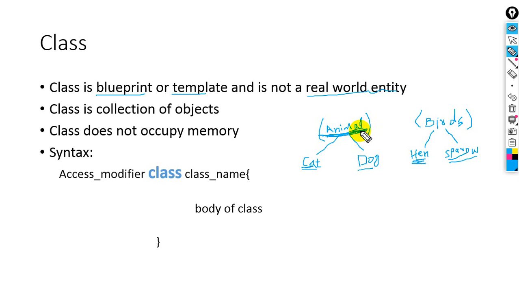Yeah, we can say class name will not occupy a memory, but object will occupy a memory. So when we create an object, then it will occupy a memory. But animal, yeah, we can say a class will not occupy a memory.